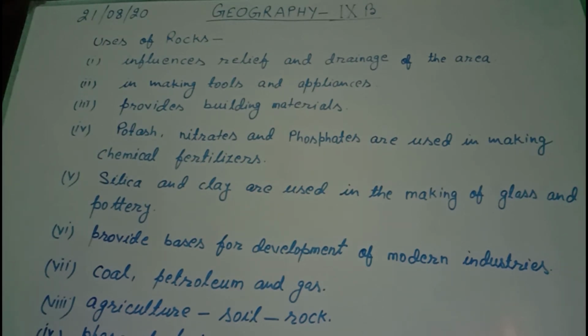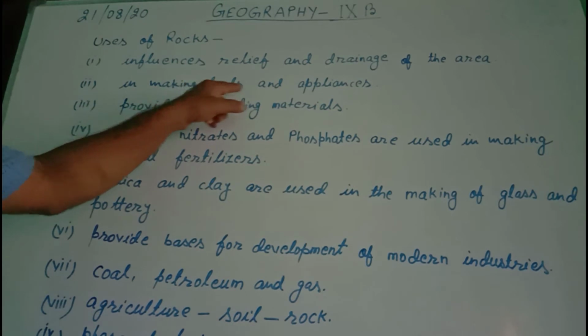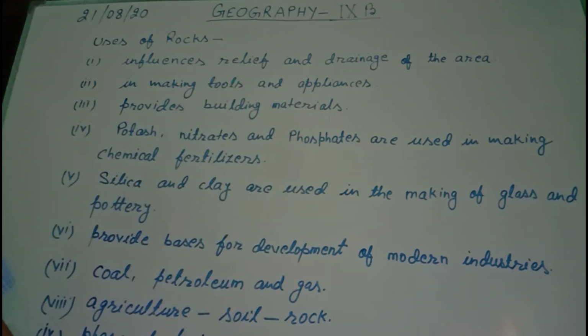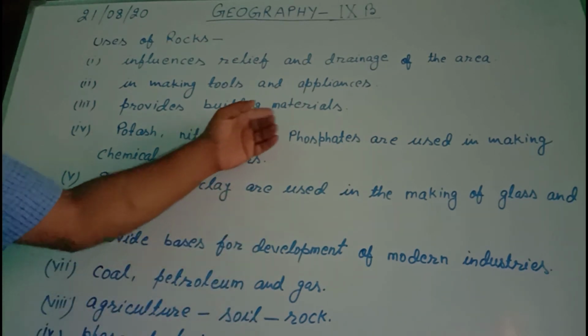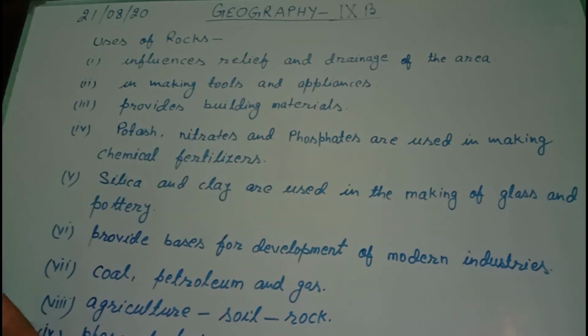Number two, the rocks are used in making tools and appliances. Several tools and appliances are made up of rocks. Number three, rocks provide the building materials, such as the rock pieces that are used to prepare the buildings. Another, we prepare marble, cement, sand, all these from rocks.